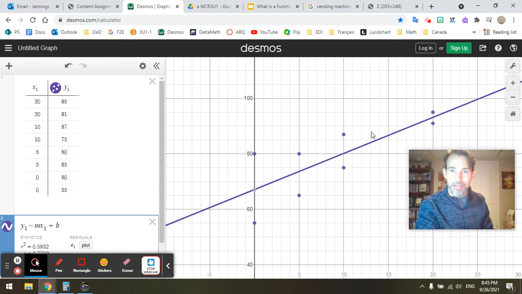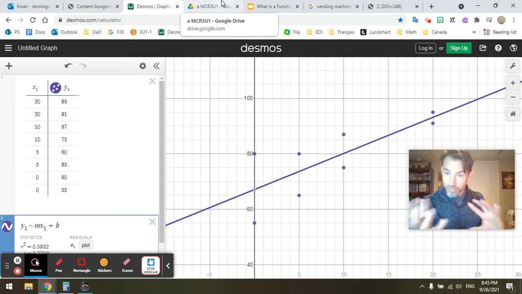But this set of points is not a function because it shows merely a relationship between hours studied and mark. Because I get multiple outputs for a single input, with the points, it's a relation. It's not a function. The line, on the other hand, is a function. Okay, so I hope that inspires you to study more, and also that it helps illustrate what this idea is: a relation versus a function.